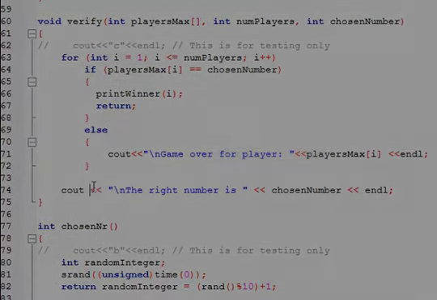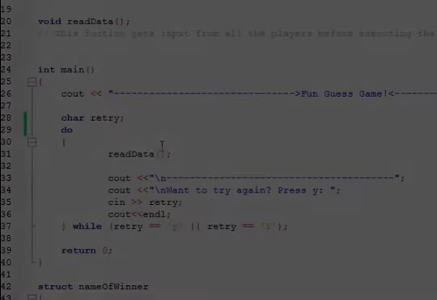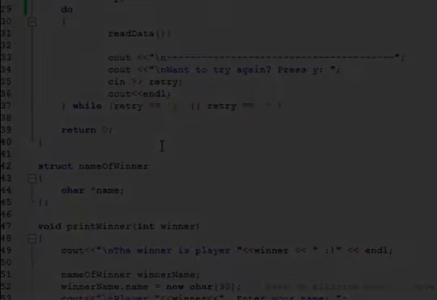Else we have this one, the last number is this, and pretty much that's it. So that's how I made this game.